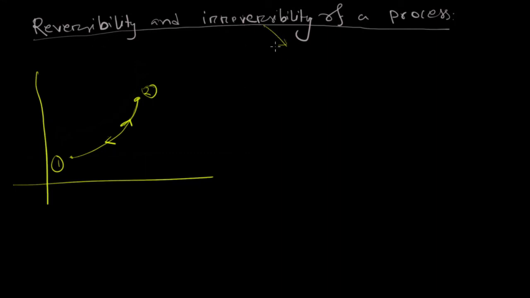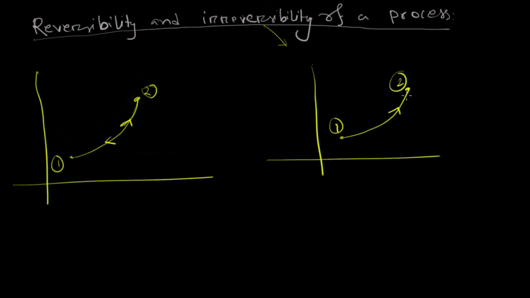An irreversible process is one that causes a net change to its surrounding, like while returning back to its state it cannot follow this line. It comes back to its initial state but follows a different line. There is a difference of work and heat exchange, so the environment or surrounding is changed, so this one is an irreversible process.